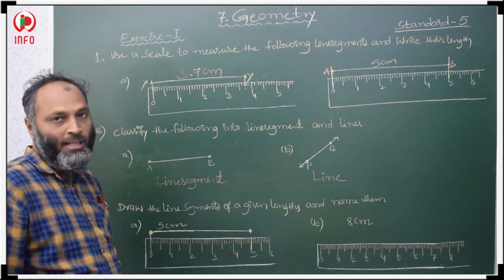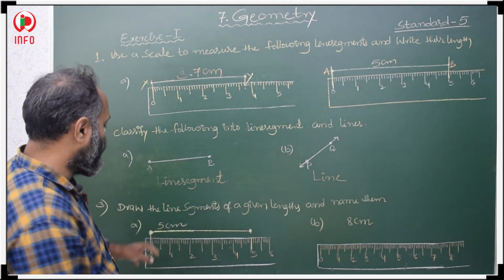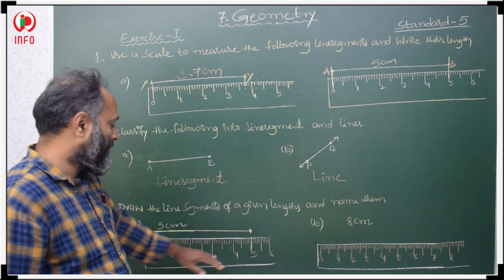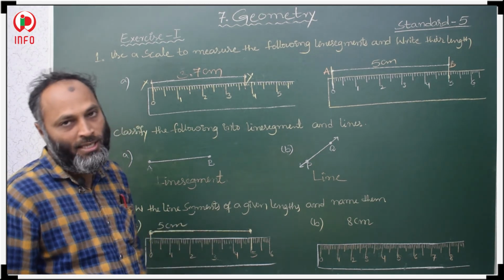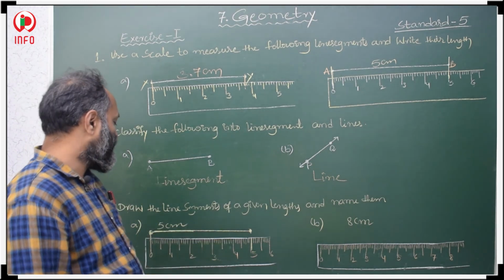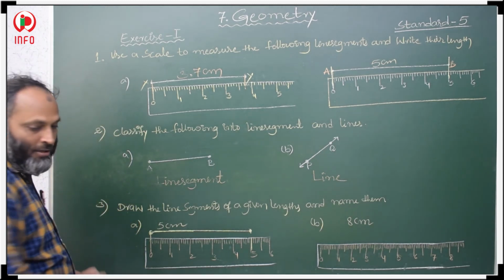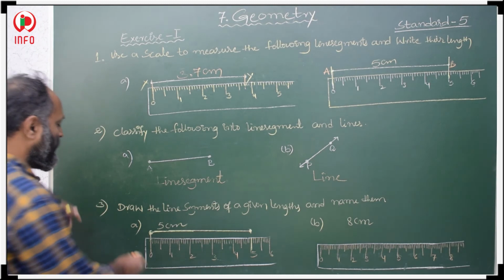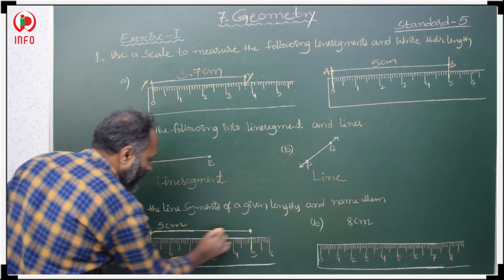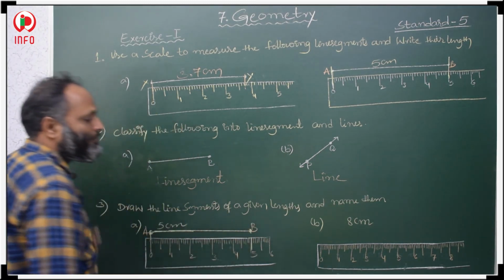Then we join 0 to 5 and remove the scale. Then you will get a 5 centimeter line segment. Then name it, that is your wish. I want to name it AB. AB is a line segment of 5 centimeters.